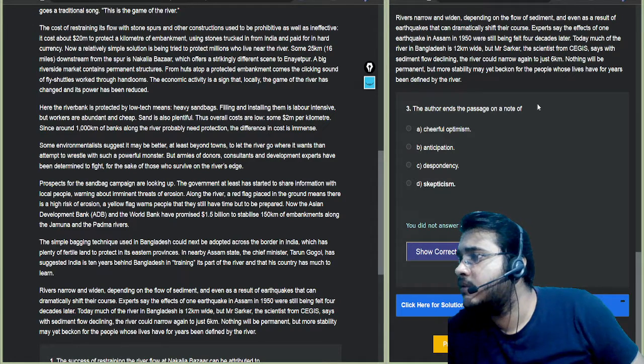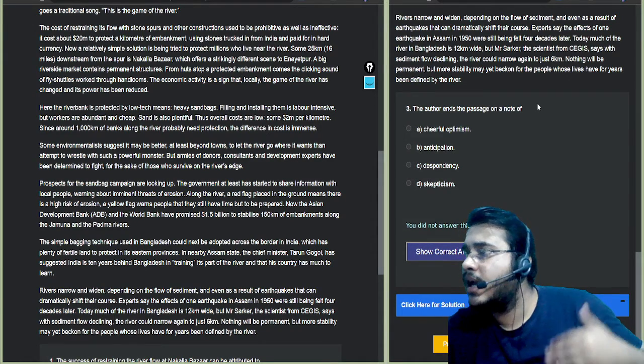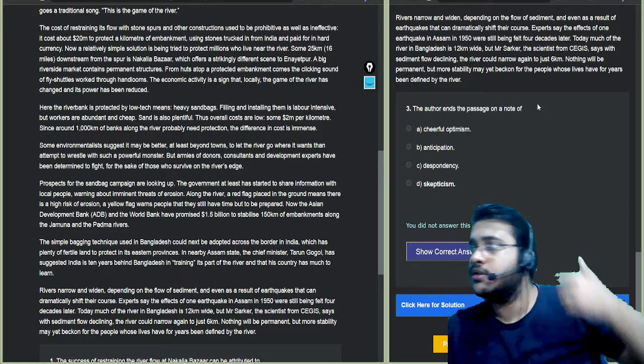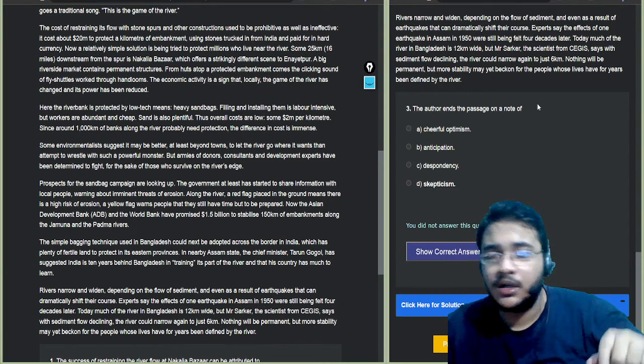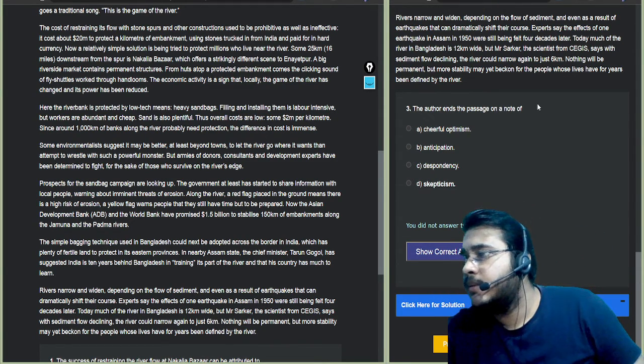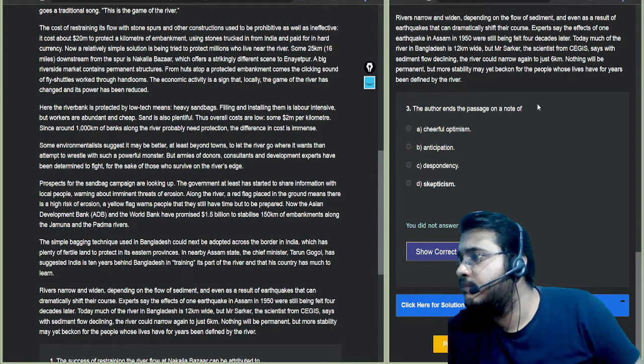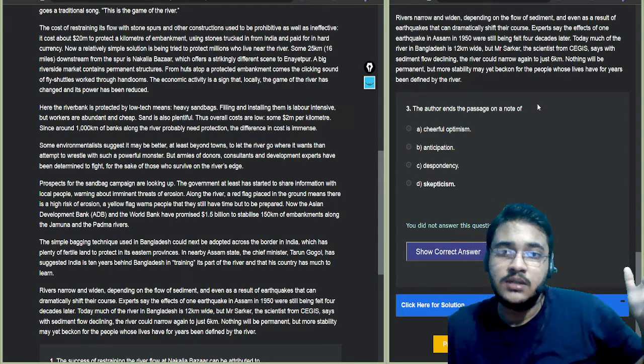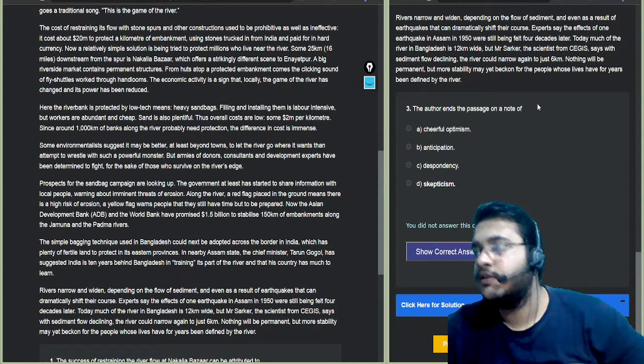With sediment flow declining, the river could narrow again to just 6 kilometers. So from 12 kilometers it will narrow to 6 kilometers. Nothing will be permanent, but more stability may yet beckon for the people whose lives have for years been defined by the river.